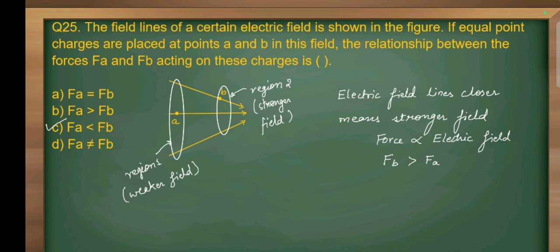And we know that the region where electric field lines are closer means there the field is stronger, and the region where the electric field lines are far from each other is the region of weaker field. So here region 1 is weaker field and region 2 is stronger field. And we know that force is directly proportional to electric field. So force at point B will be greater than force at point A. So option C is correct.